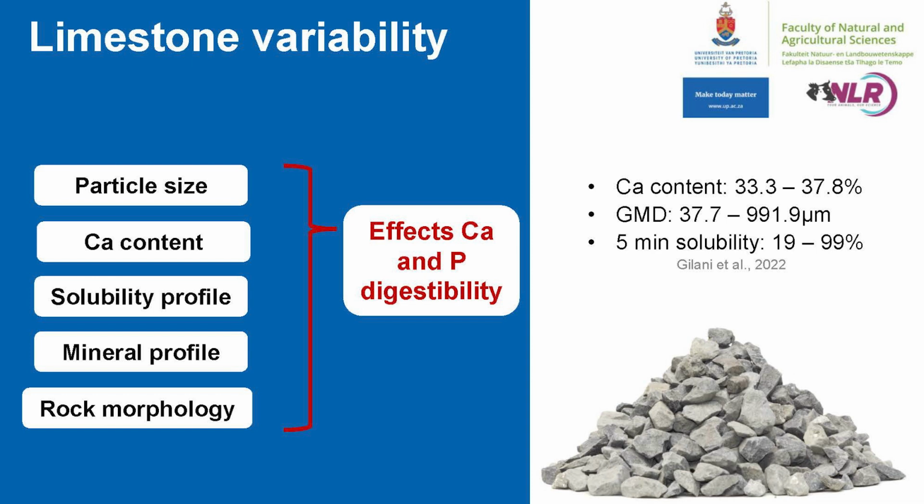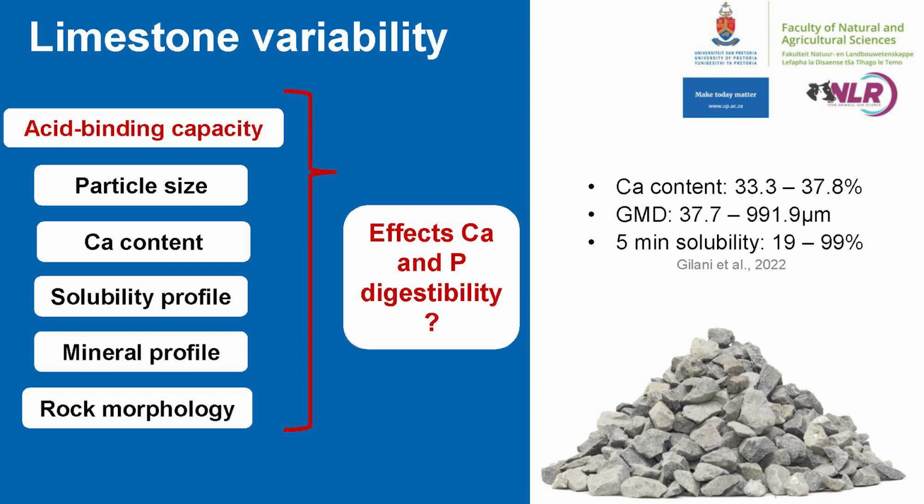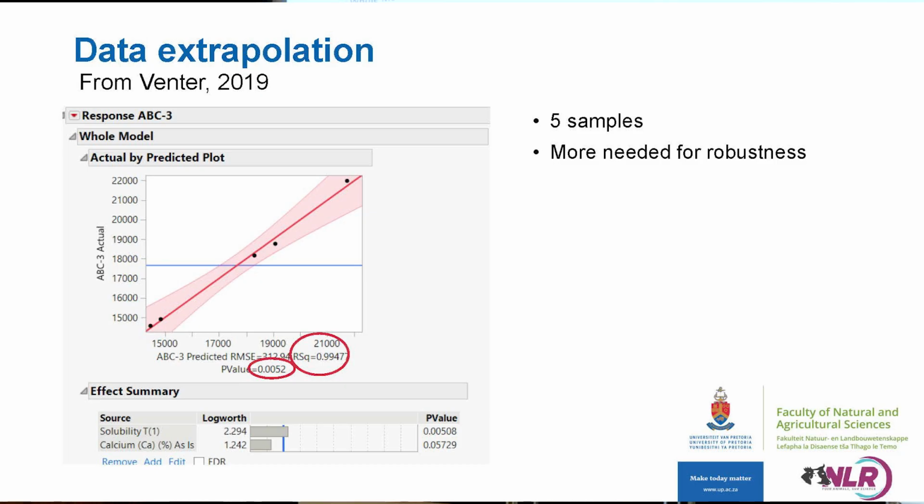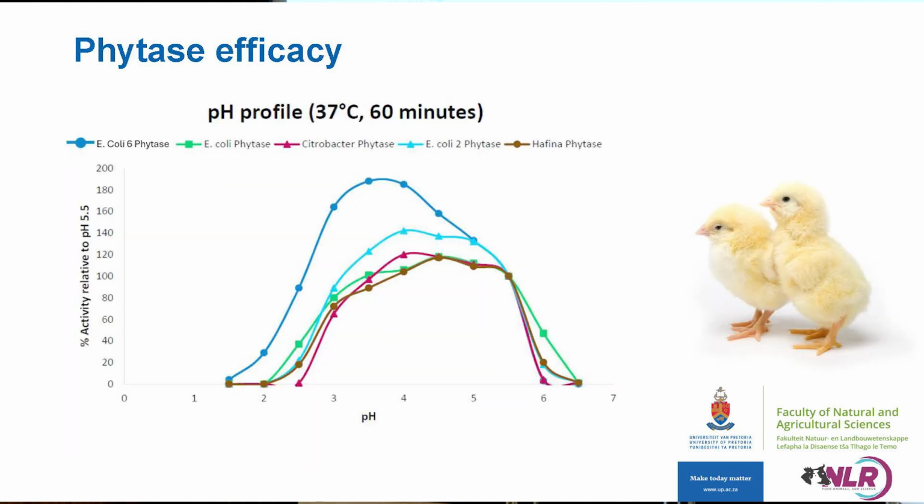However, currently no research exists to answer the question, does the acid binding capacity then also affect calcium and phosphorus digestibility in the broiler? Data from Fenter in 2019 investigated this and found a very strong correlation between 5-minute solubility and the calcium content of the limestone, as we can see by this very low p-value and a very strong model with an R-squared of 0.99. Of course, this was done only using 5 samples, so more are needed for the generation of robust data.